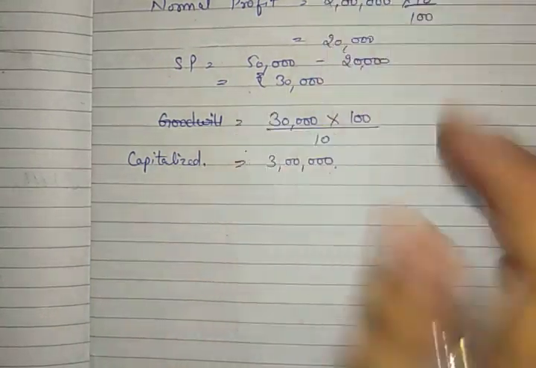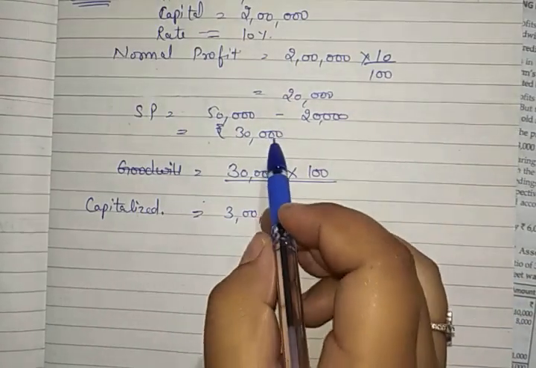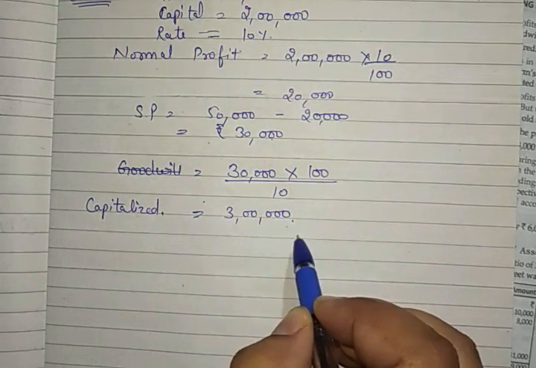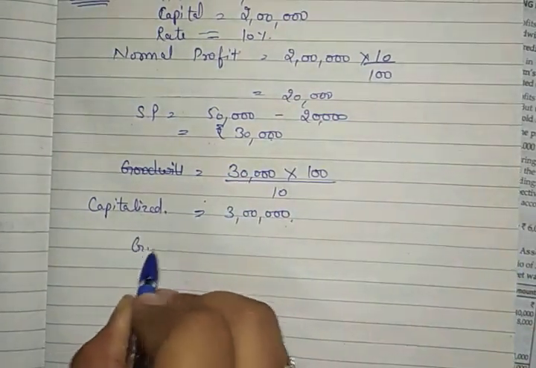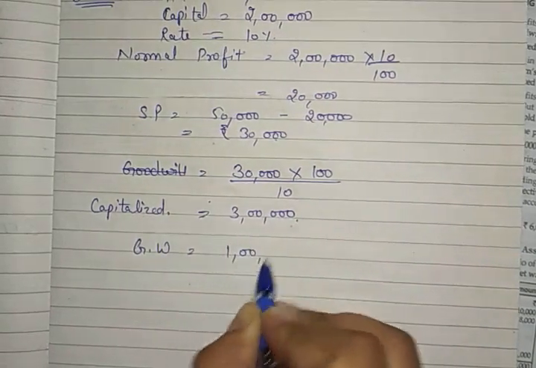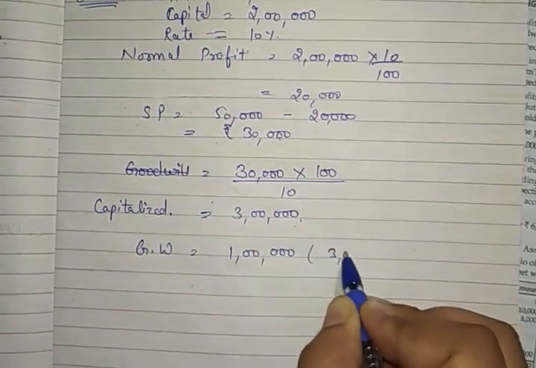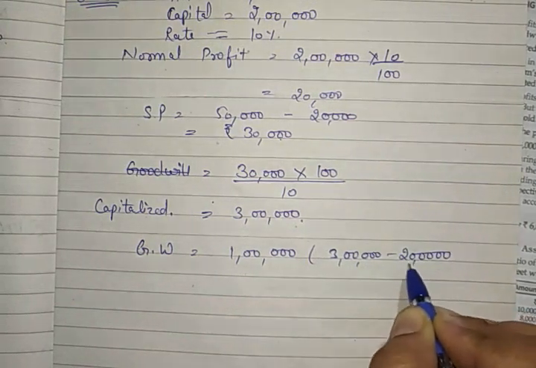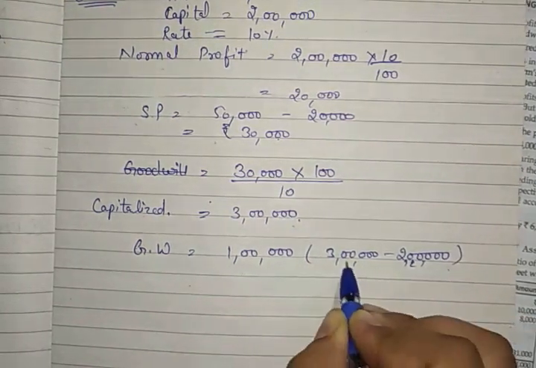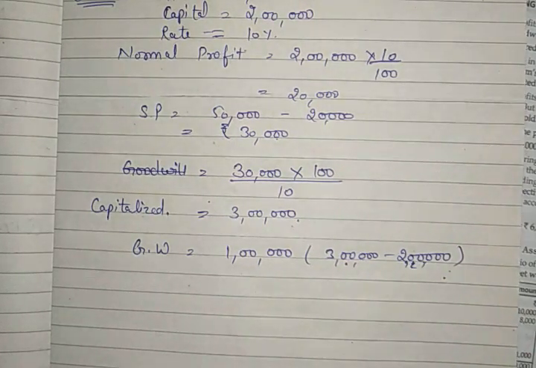Now this is the capitalized value, that if we are earning a super profit of 30,000, then we have invested 3 lakh rupees. But no, we have invested only 2 lakh rupees. Then what will be our goodwill? Goodwill will be 1 lakh rupees, that is 3 lakh minus 2 lakh. This is the capitalized value and this is the money we have invested.